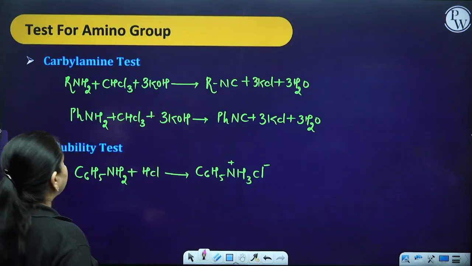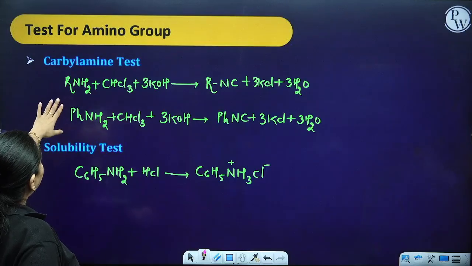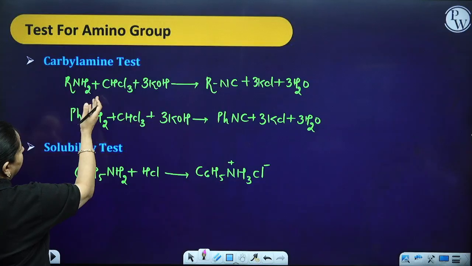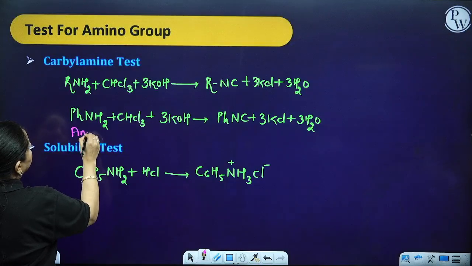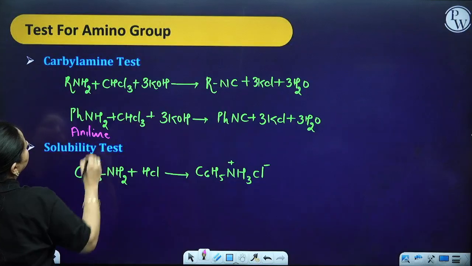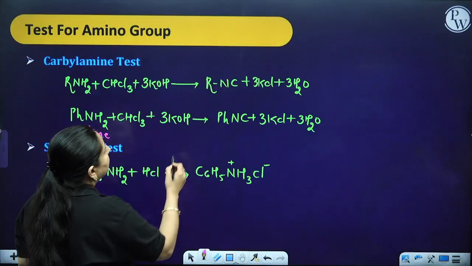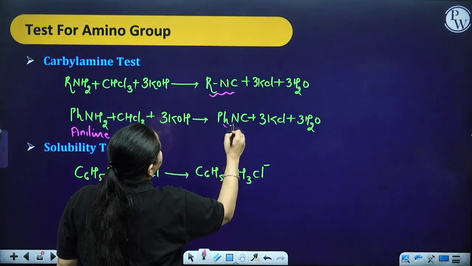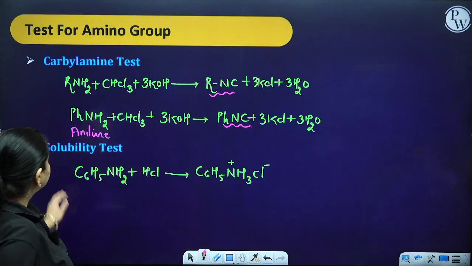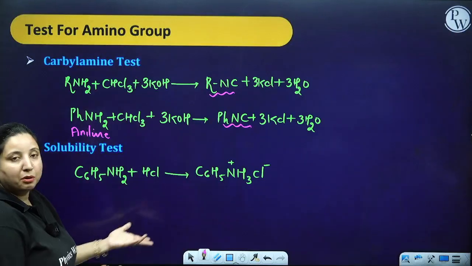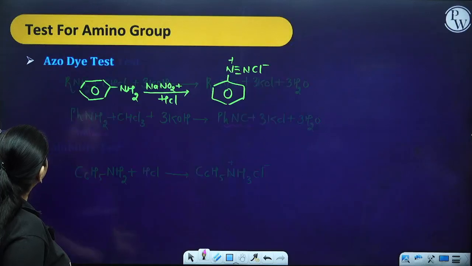Okay. Carbylamine test: you are going to take an amine or aniline kept in CHCl3 and KOH, you are going to get an isocyanide. Okay. Solubility test, take the HCl, you are going to have the solubilization.